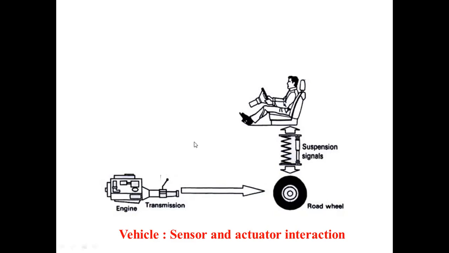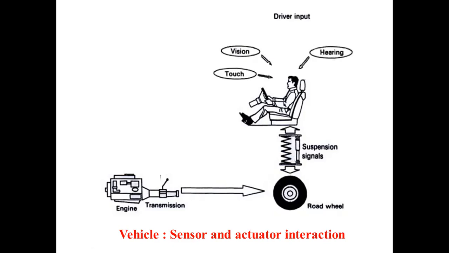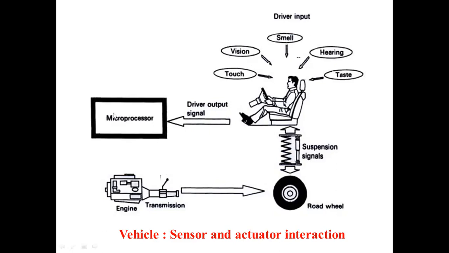this human being has different sensors, that is, the 5 sensors we have seen, and that is the input. So first it is vision, another one is touch, hearing, smell, and taste. Whatever we have seen earlier, these are the 5 sensors through which this driver is sensing. Now this driver, by observing or by getting the information from all these 5 sensors, is going to decide the output. So the driver output signal is going to be given to the microprocessor.